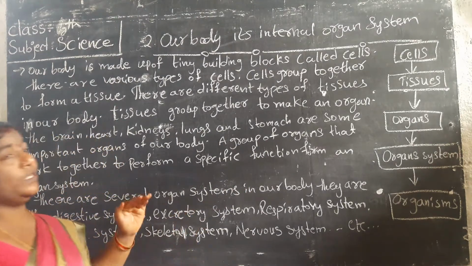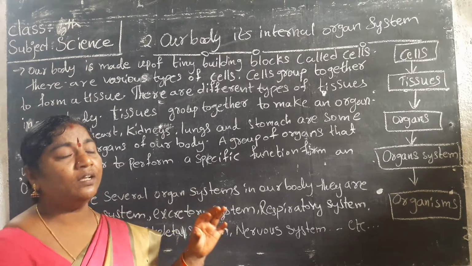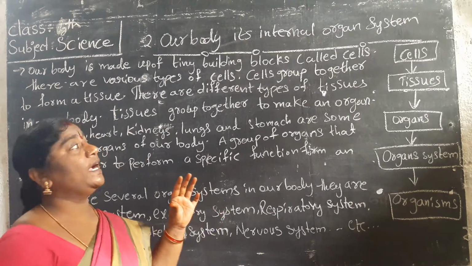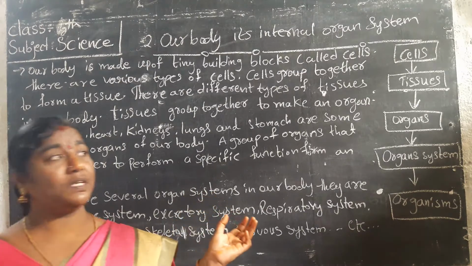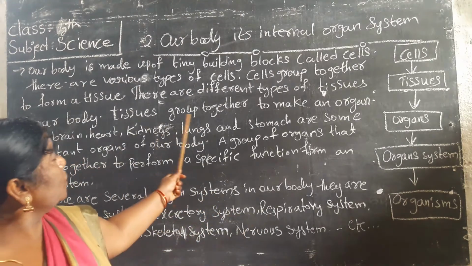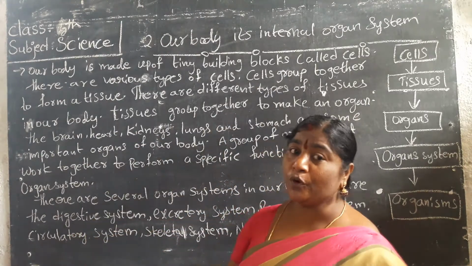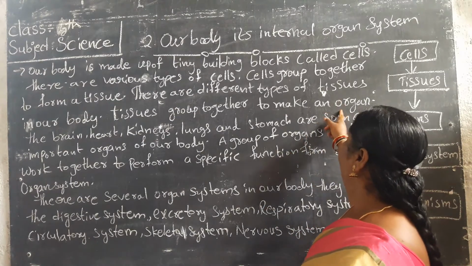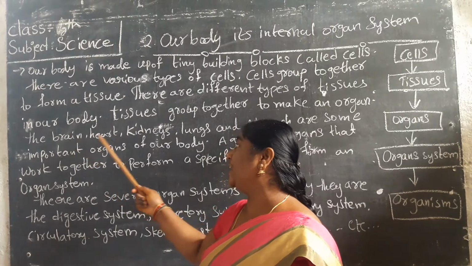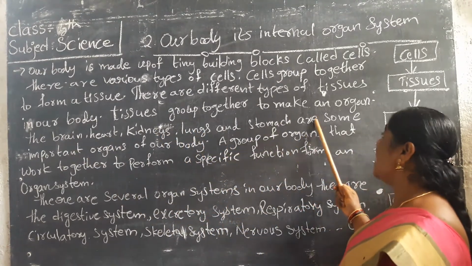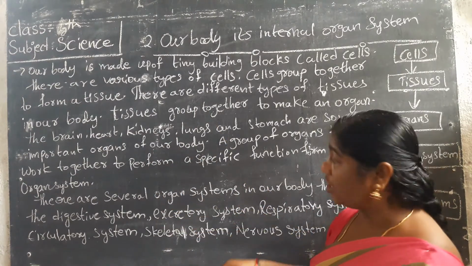Up to here we know that the small tiny blocks are called cells. There are different types of cells, and different cells group together to make a tissue. Tissues also have various types. Then the tissues group together to make an organ. Examples of organs are the brain, heart, kidneys, lungs and stomach. They are located inside of the body, so they are the internal organs.